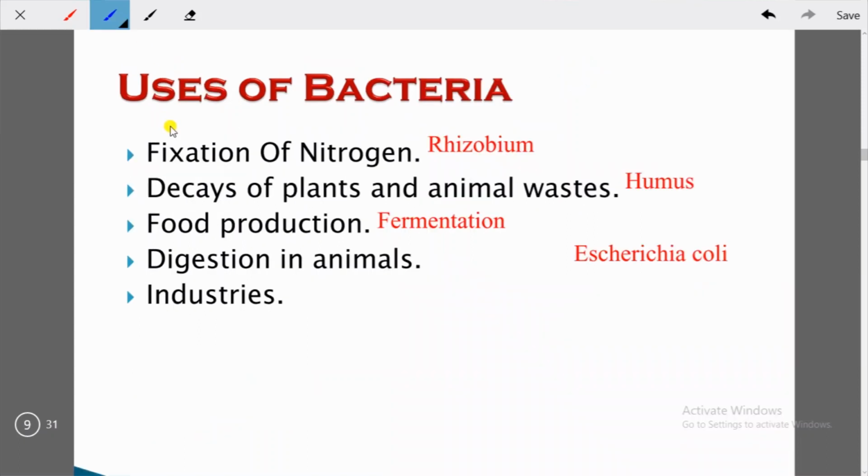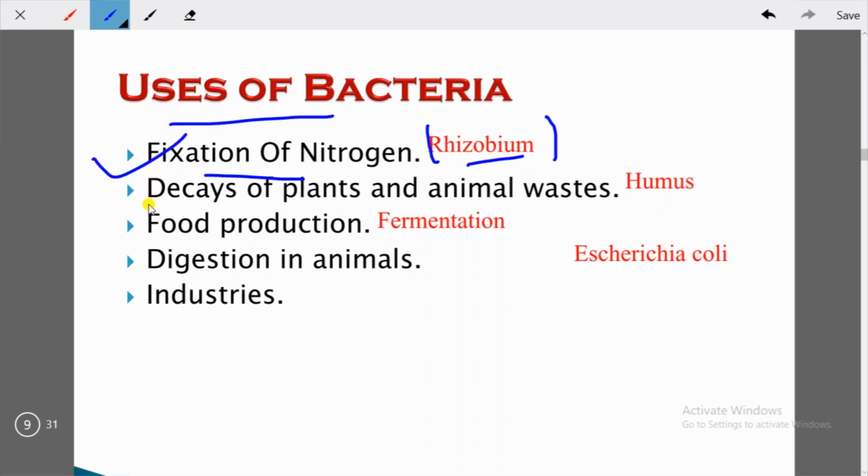Let's see the uses of bacteria. The first use is fixation of nitrogen. Rhizobium bacteria change the nitrogen of air into nitrate. So the nitrogen present in the air is converted into nitrate by these rhizobium bacteria, and these are present in the nodules of roots, and this process is called fixation of nitrogen. So here is the first use.